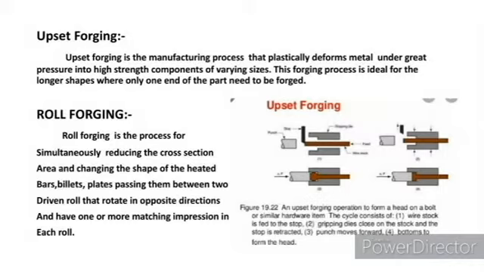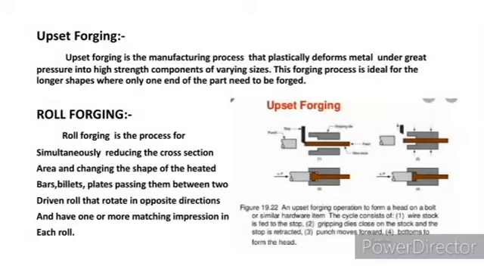In the second diagram, the dies are fixed onto the material, and in the third, the ram is pressing the head of the material to increase its width, and with force the upset forging action is completed and the head is formed. This process is mainly used for producing the heads of nails and nuts.